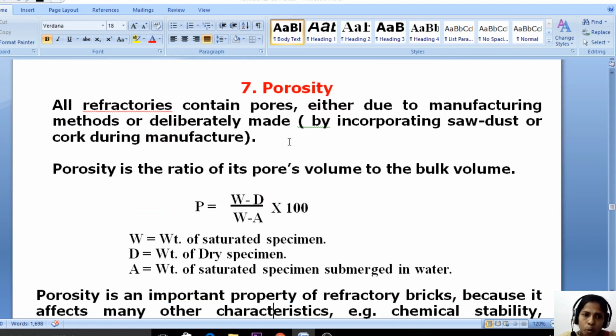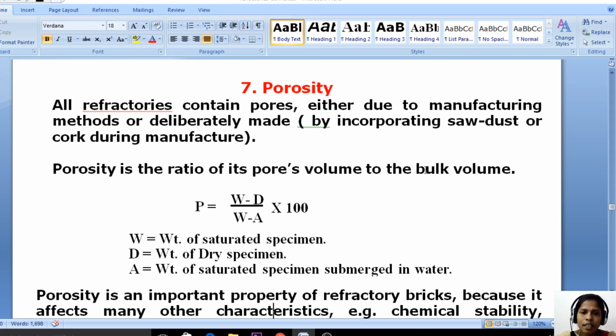And the next one is the porosity. All refractories contain pores, either due to manufacturing methods or deliberate mode. In the manufacturing process, every refractory material has at least some pores. Porosity is the ratio of its pore volume to the bulk volume.